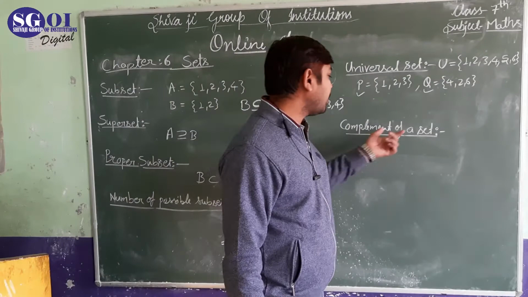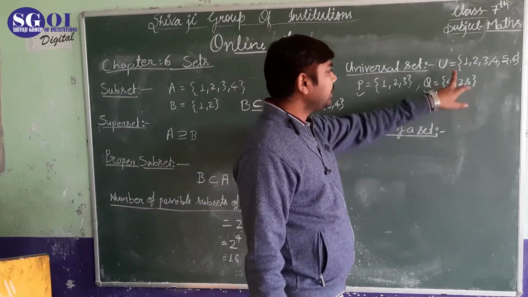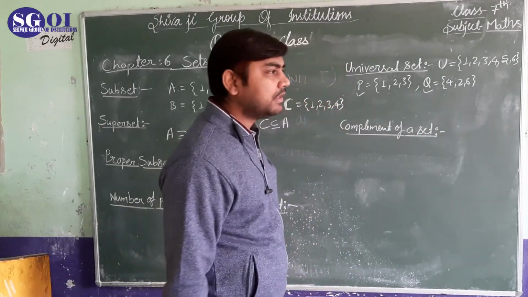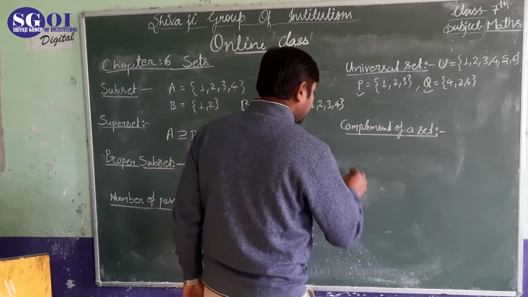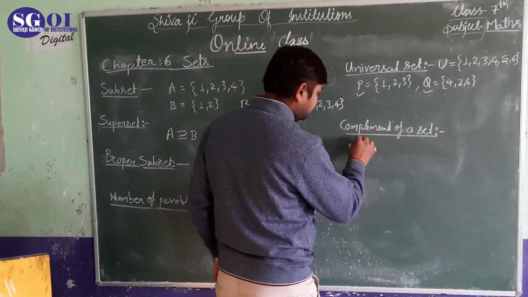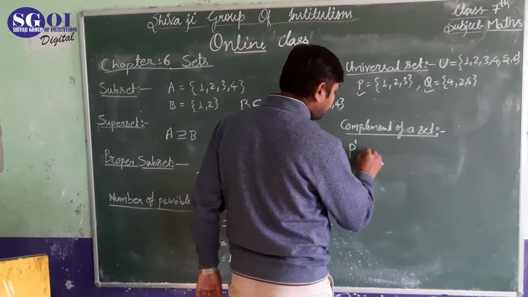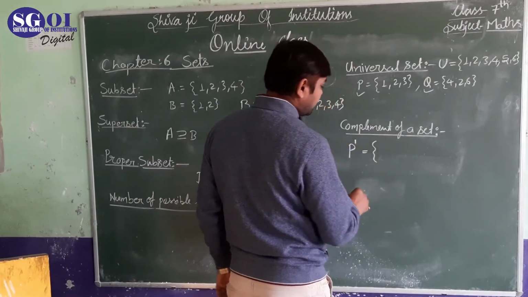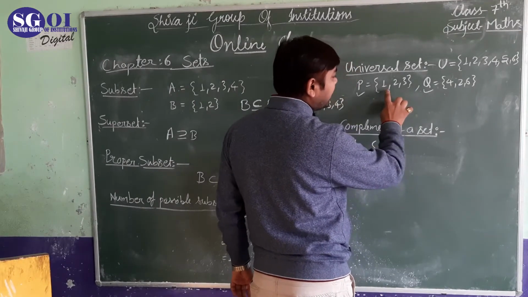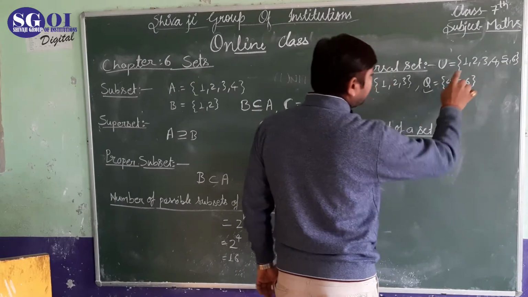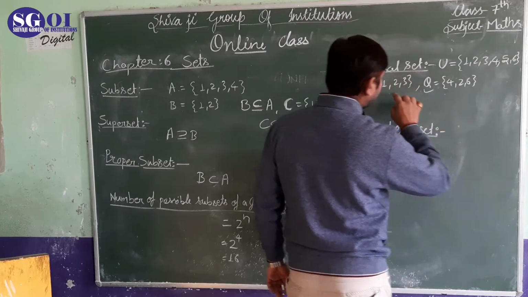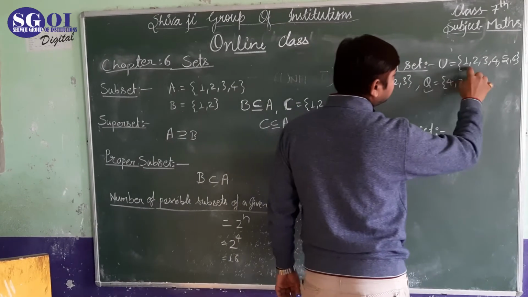Now let's talk about the complement. Here we have a universal set and there is a set P. For the complement of a set P, we write P dash. For P dash, we take all the elements present in U except those in P. The elements in U are 1, 2, 3, 4, 5, 6, and P has 1, 2, 3.